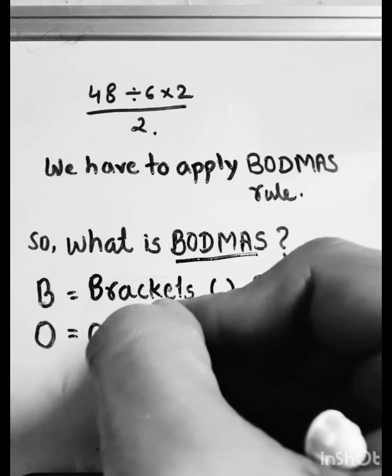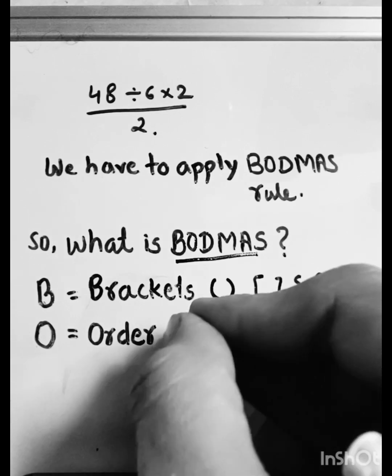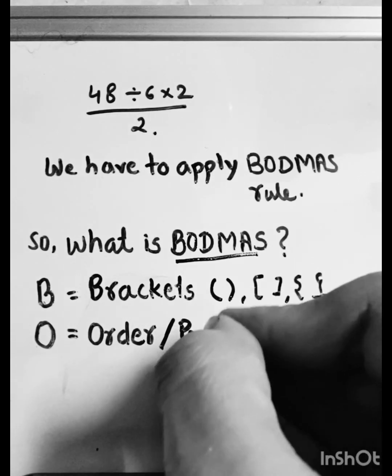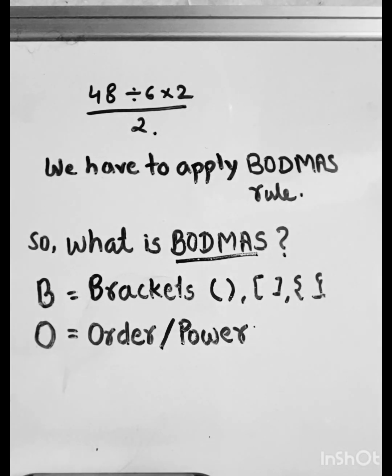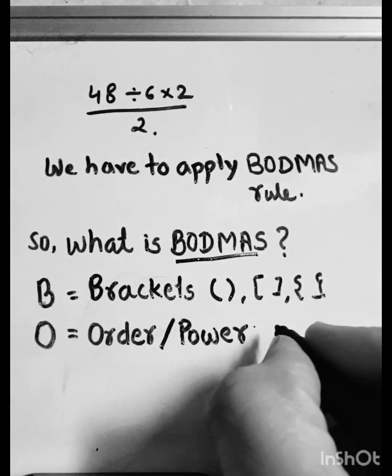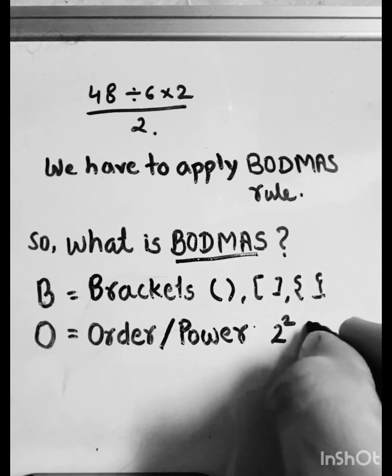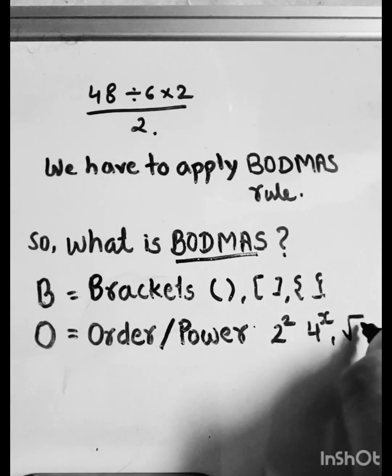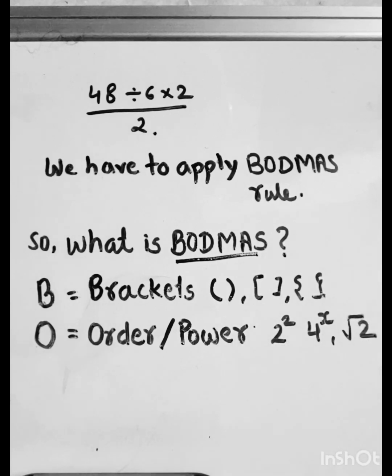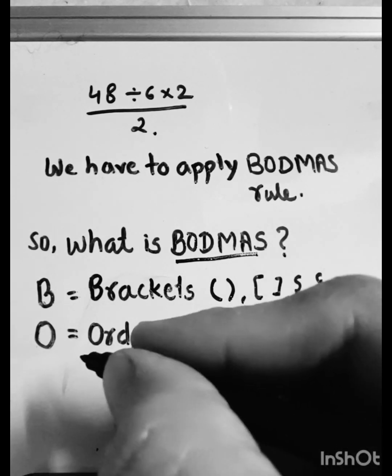What is order? You can say this is power. For example, 2 power 2, 4 power x, root 2.